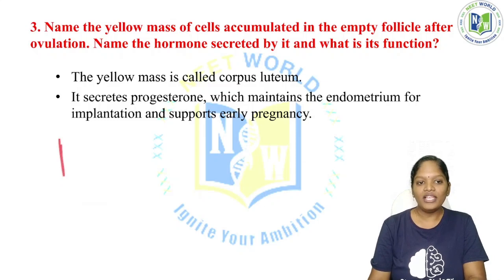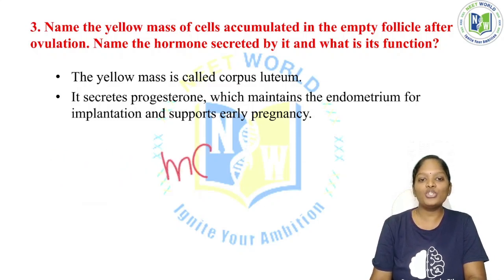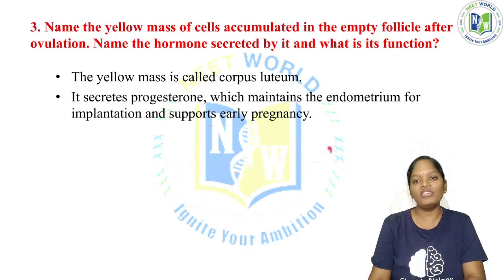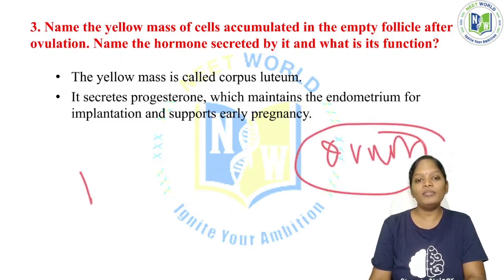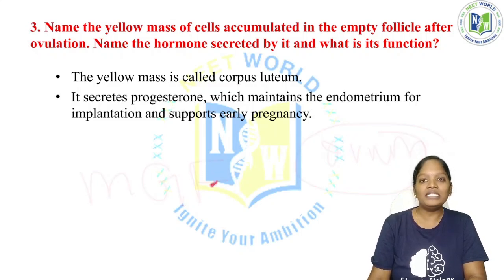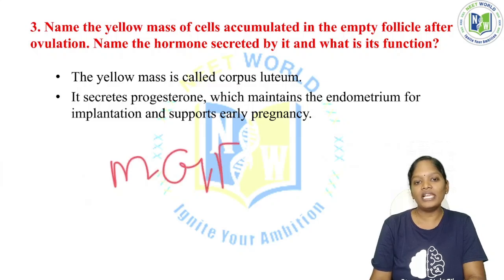See, the follicles have matured, and we call them the mature Graafian follicle. Inside the mature Graafian follicle, we have an ovum. At the time of this ovulatory phase, the mature Graafian follicle releases one ovum outside.